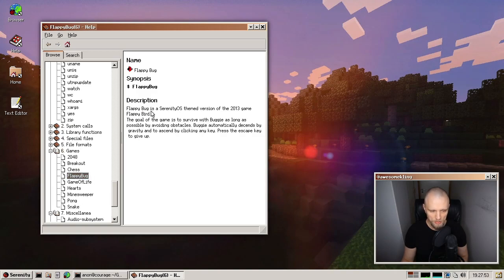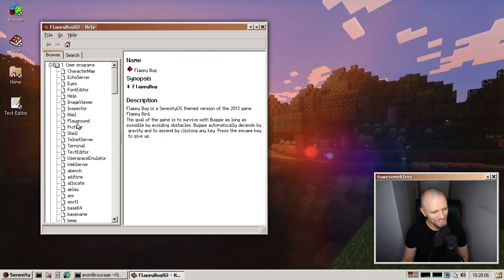And it says here, well, Flappy Bug is a SerenityOS themed version of the Flappy Bird classic. So you can actually learn these kind of things here. And if I'm not mistaken, that was David who wrote this man page, I think.